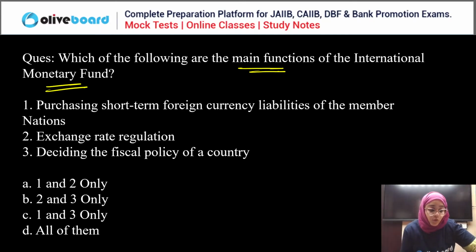Everyone, please answer this question. What are the main functions of the International Monetary Fund? Kindly answer this question. Don't miss out the session.